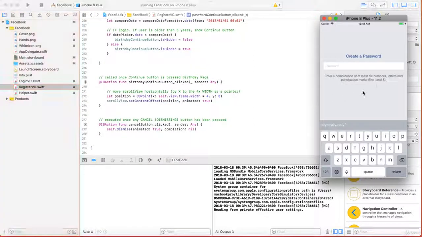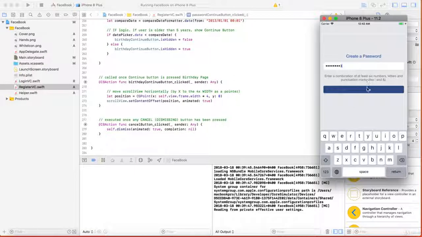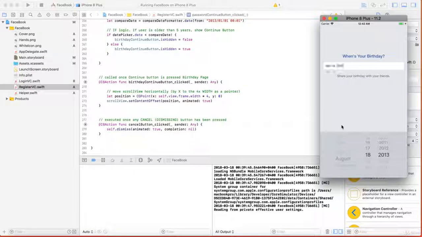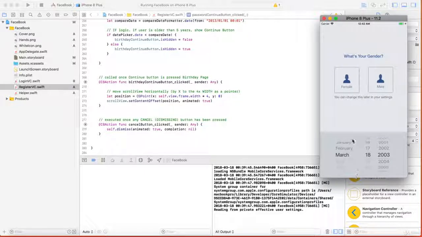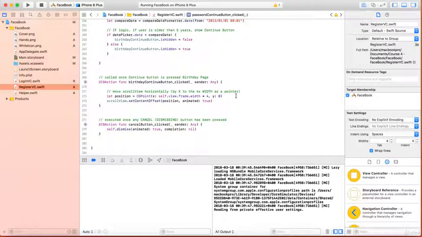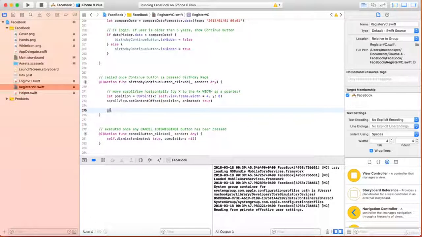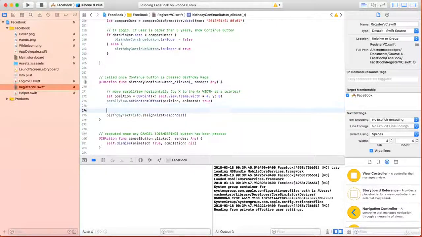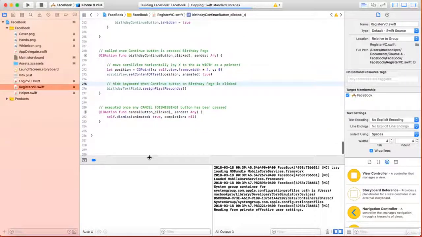And one more thing, when we type the password and then select the date, we want to hide the keyboard. So here we'll write birthdayTextField.resignFirstResponder, to hide the keyboard when the continue button on the birthday page is clicked. Okay, let's now build and run to see.